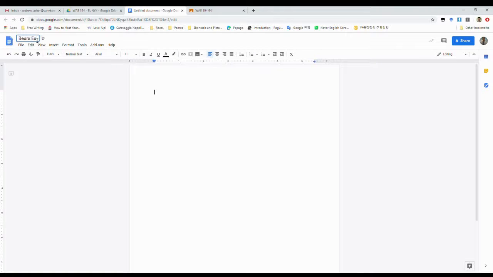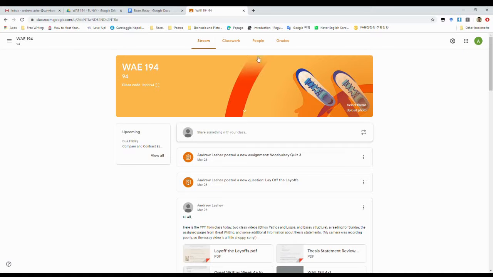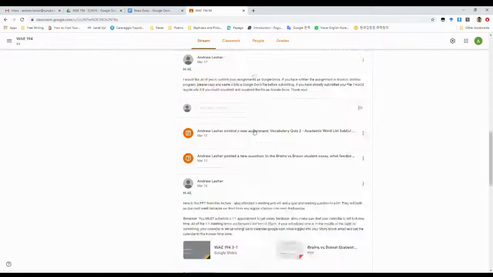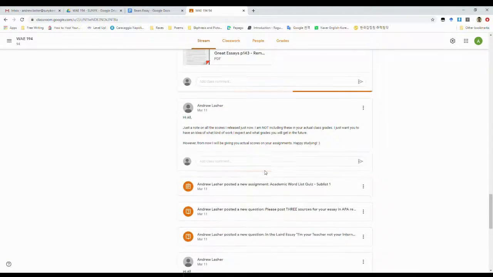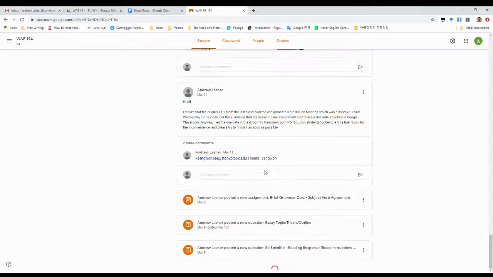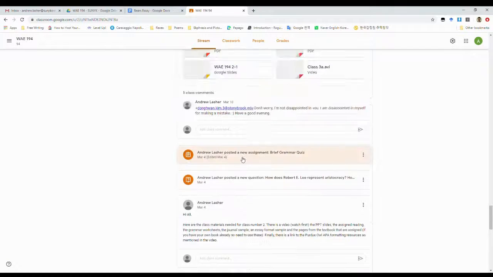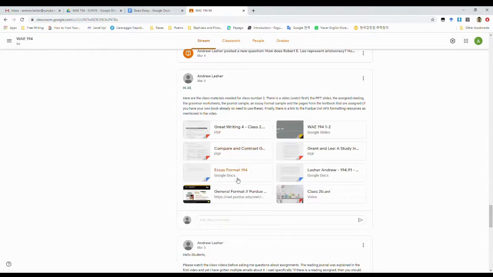Bears essay. I don't know why I keep thinking of bears, but anyway, as we're looking at this, what's the right formatting? What do I do? So, let's check out the classroom really quickly. I know I said it was on March 4th. So we scroll down, scroll down, scroll down. Oh, March 4th, here it is. Essay format, cool, let's take a look.